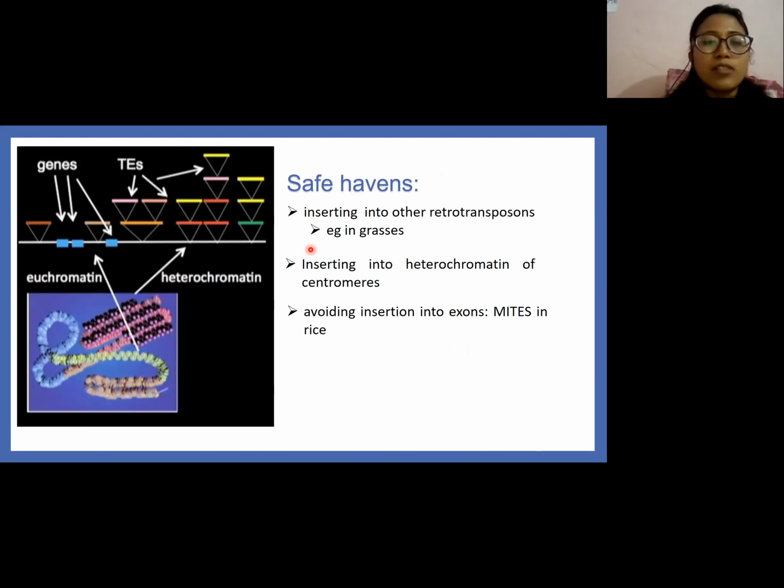Transposable elements are not randomly distributed. They are inserted into other retrotransposons and into the heterochromatin of centromeres. Heterochromatin is a transcriptionally silenced region of the genome. For example, MITEs in rice avoid insertions into exons.